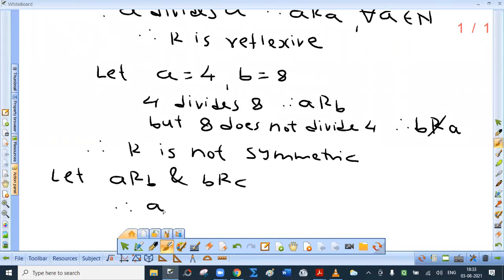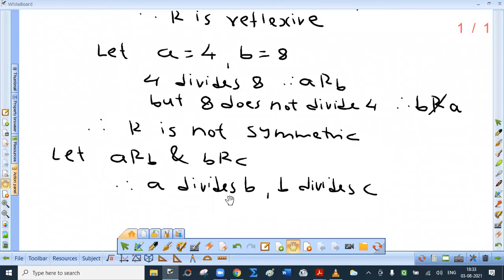A divides B, and B divides C. This clearly indicates that B is a multiple of A, and C is a multiple of B. B is Am and C is Bn, where m and n are natural numbers, naturally.